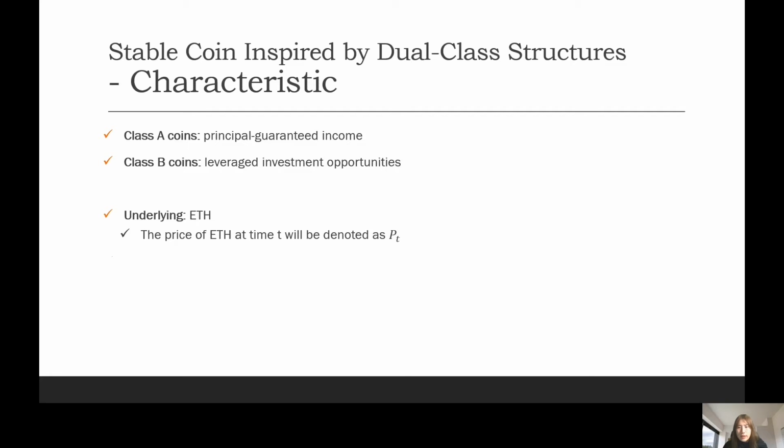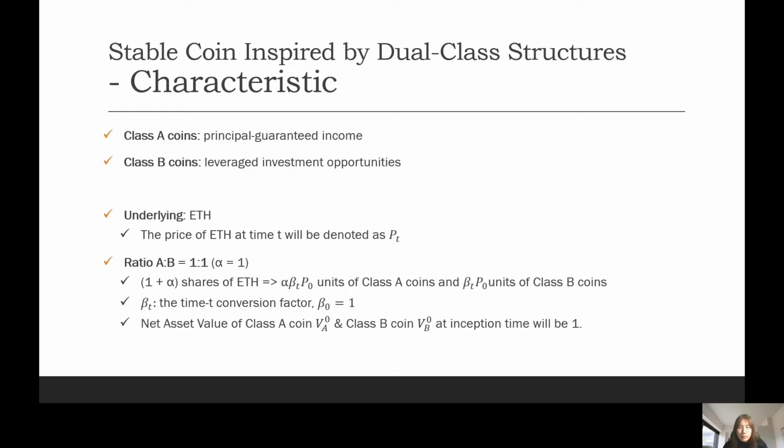ETH will be considered as the underlying cryptocurrency of our project, which means the Class A and B coins can be created by depositing ETH into the custodian smart contract. So we'll be setting the ratio between the Class A coin and Class B coin to 1:1, in other words, alpha equal to 1.